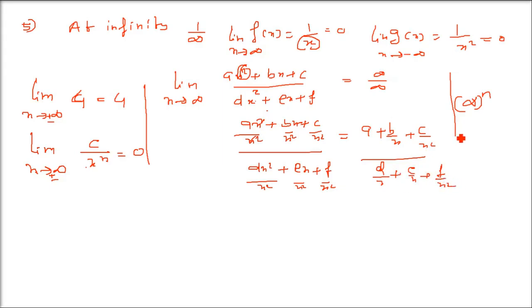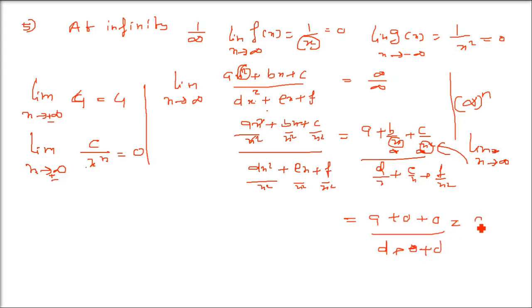Now the logic I explained earlier. If you apply limit x tends to infinity, I am writing on the right hand side, x is infinite, so this b by x will be 0. Anything which is having infinite in the denominator will be 0. Only a will remain. Otherwise, b by infinity 0, c by infinity 0, d will remain like this, e by infinity 0, f by infinity 0. So what do you get? a by d. This is how we resolve this issue using this algorithm for the method of evaluation of algebraic limits at infinity.